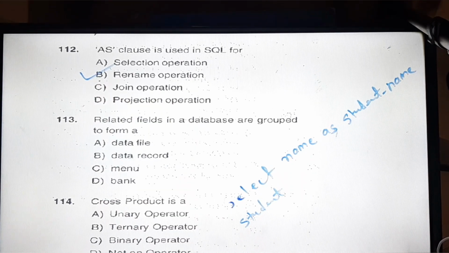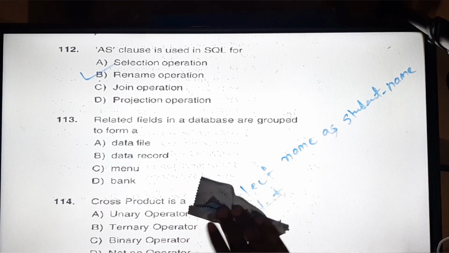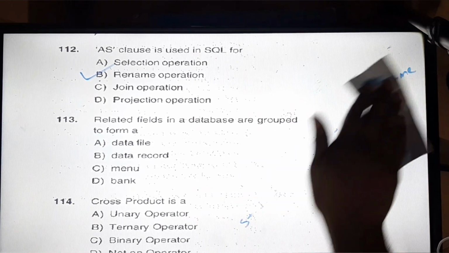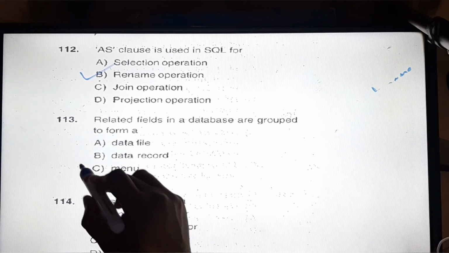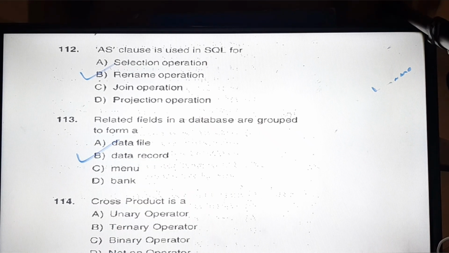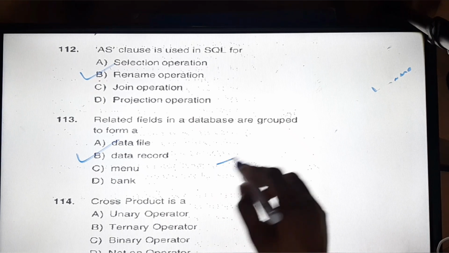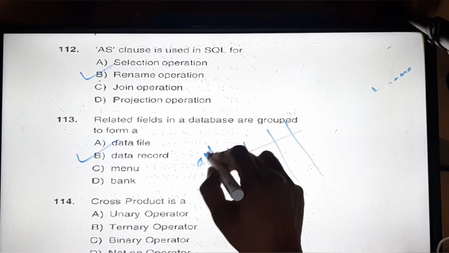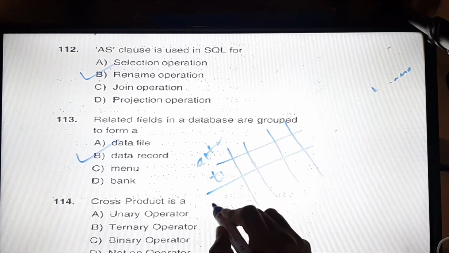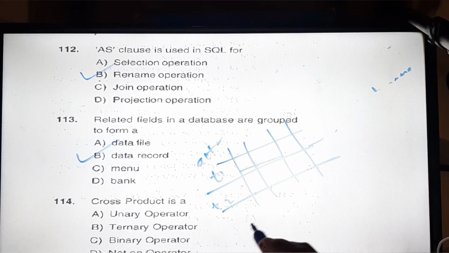Okay, now the next question is: related fields in a database are grouped into form. So how can we group related fields together, that is very important. The options are data file, data record, and menu. So the option is B, data record. Because for one record, let's say we have a table like this, those are the attributes, and this is tuple T1, T2. So now all the tuples are called related, they are called data records.